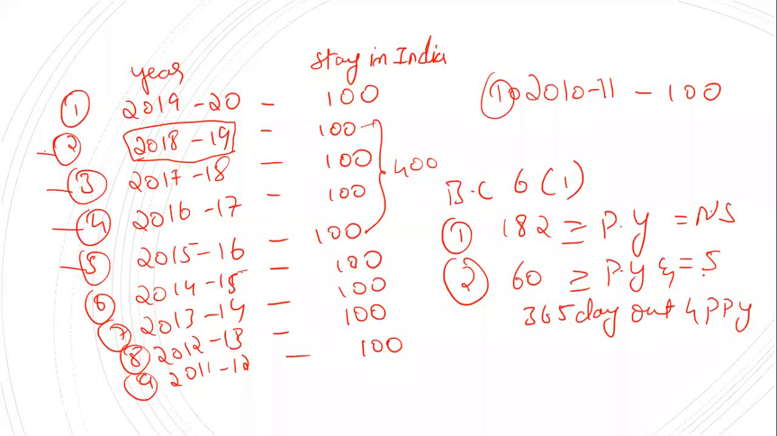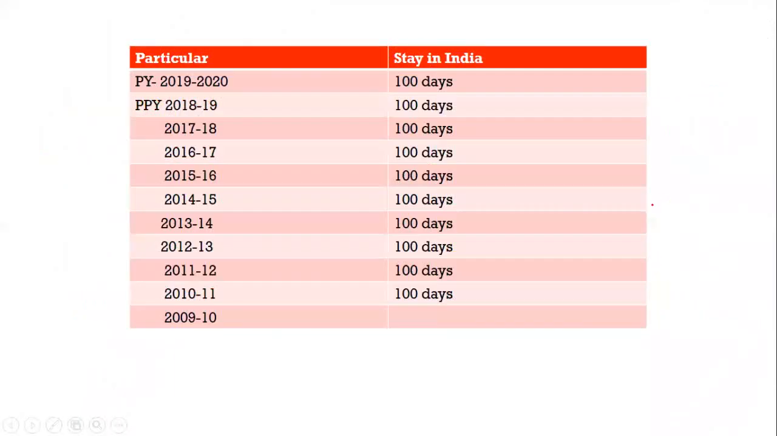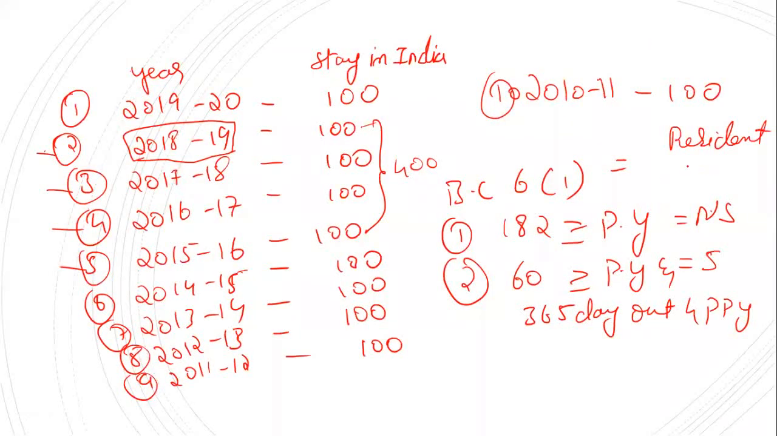If the assessee satisfies any one basic condition, you can be sure that he is a resident. If he satisfies any one basic condition, you can fix that he is a resident. So here he satisfies the second basic condition, so he is a resident.